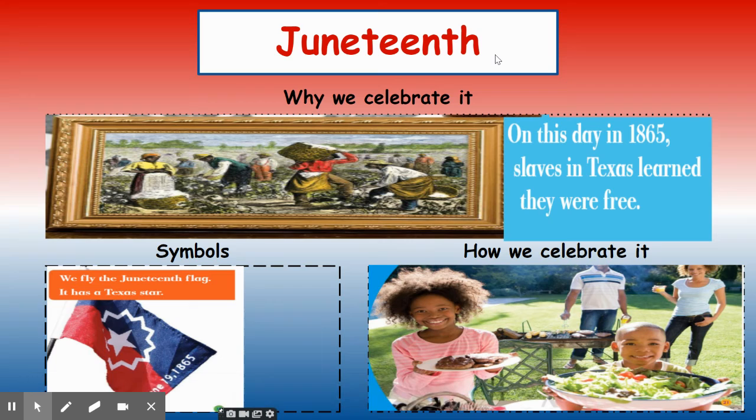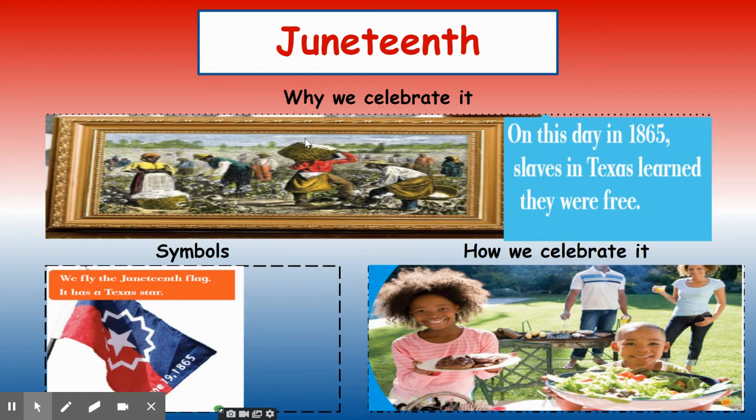Juneteenth is an African American holiday, and we celebrate it because in 1865, on January 1st, the slaves in Texas learned that they were free on this particular day in June. But the slaves were actually set free January 1st.